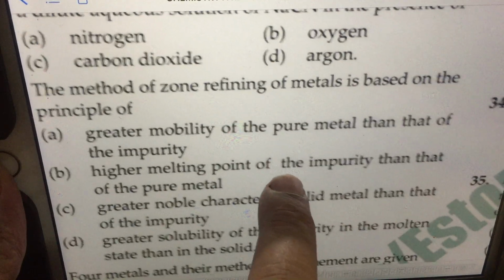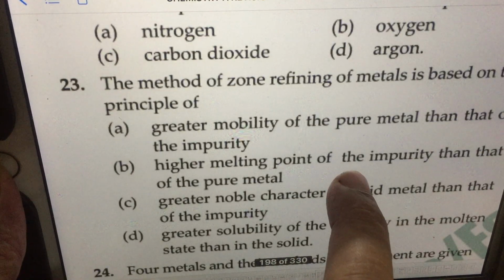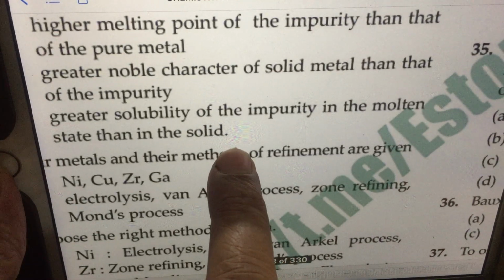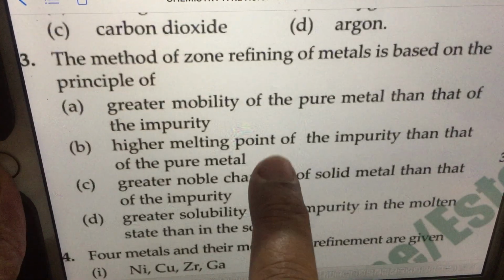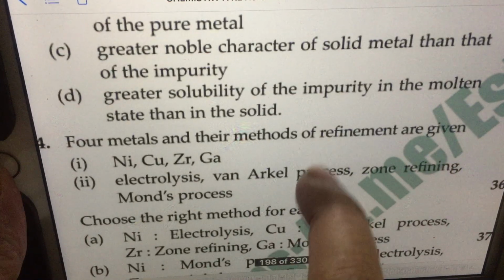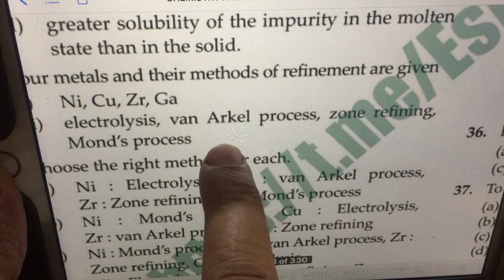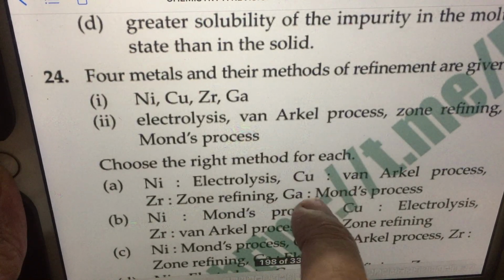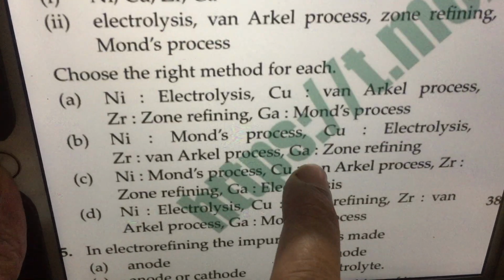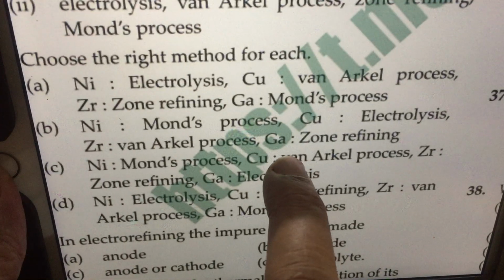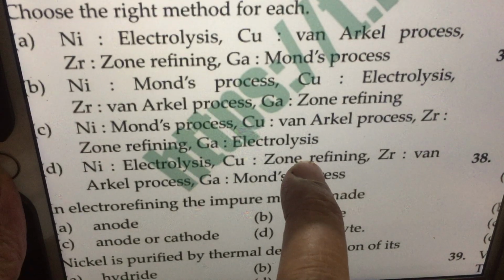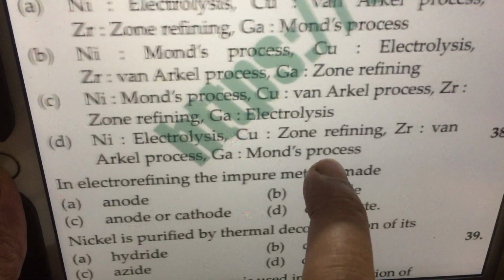The method of zone refining of metals is based on the principle, I think you remember it. It is based on the principle of greater solubility of the impurity in the molten state than in the solid. That is zone refining. Do you remember that? Look at the diagram given in the book. Four metals and their methods of refinement are given. Choose the right method for each. So if you remember, you can happily choose that B is right. Nickel is purified in Mond's process, copper by electrolysis, zirconium by Van Arkel, and gallium by zone refining. Even germanium is by zone refining.